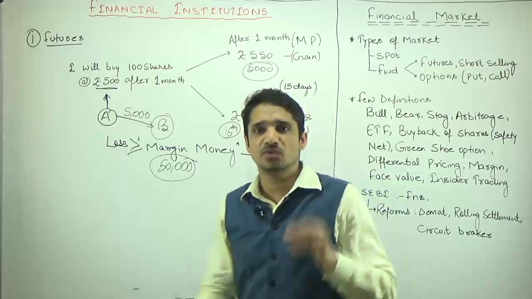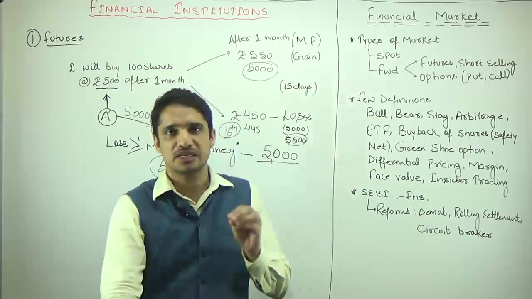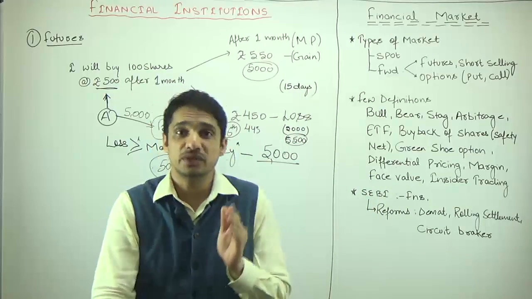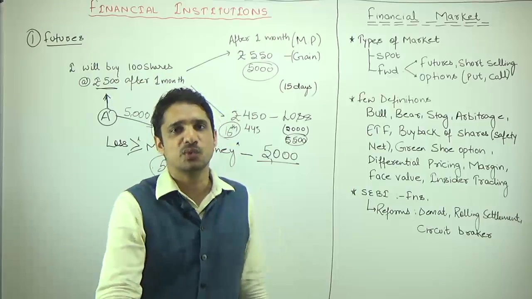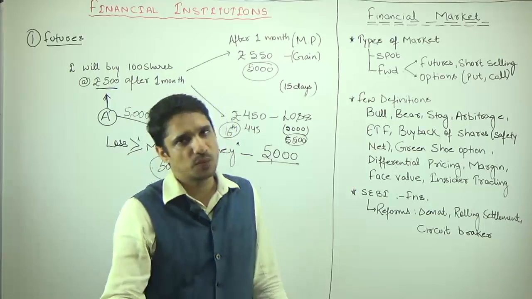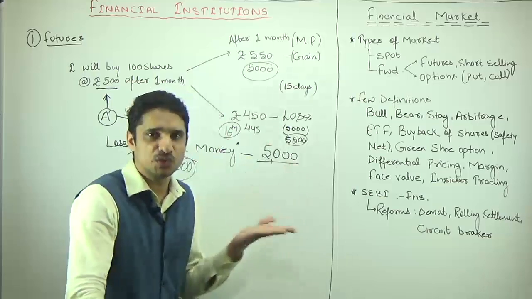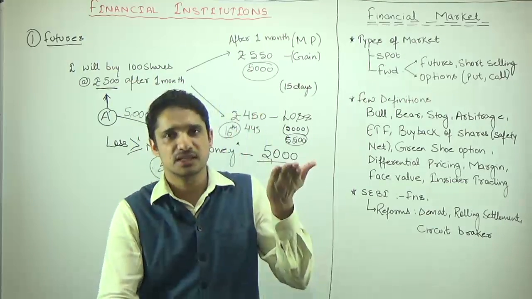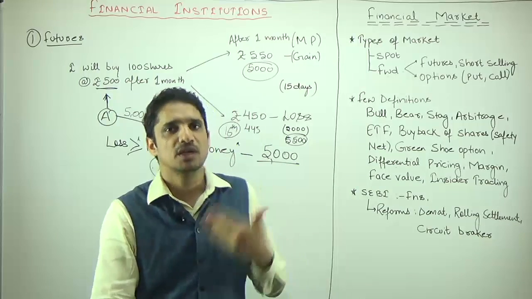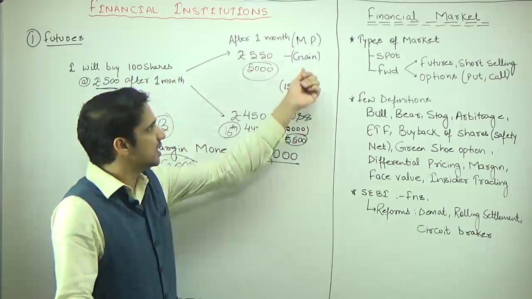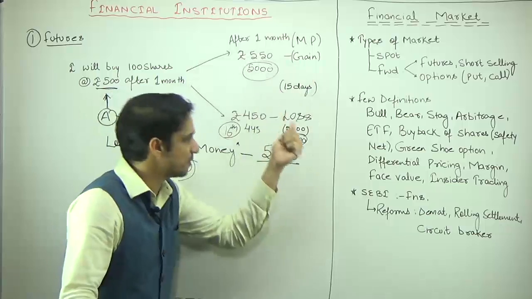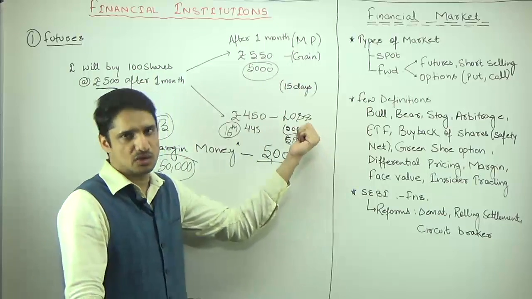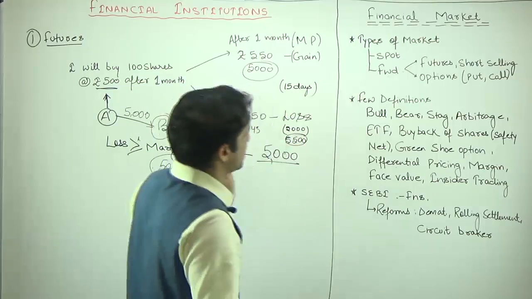No financial instrument, or we can say no legal financial instrument, can give you 100% return within 1 month. So this is what we have in futures. In case of futures, if the share price of the particular company increases, that is a gain, and if the share price decreases, that is a loss. So this is more than enough from the exam perspective.